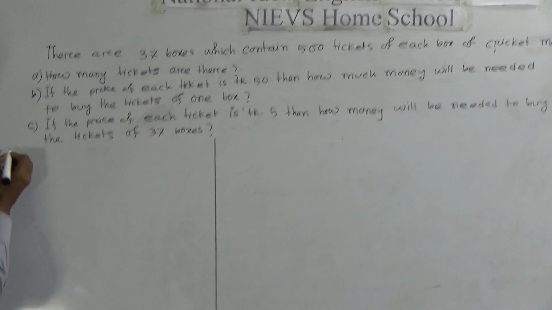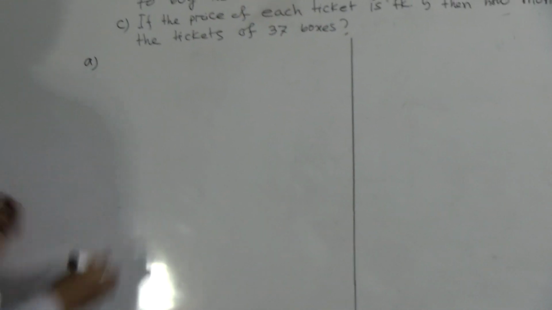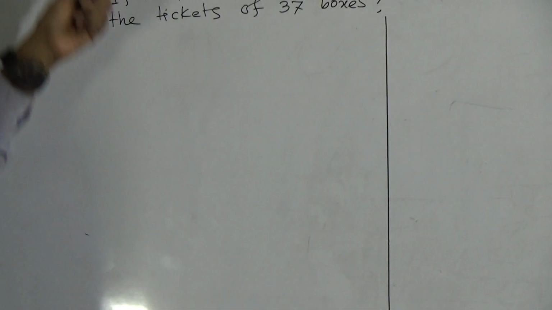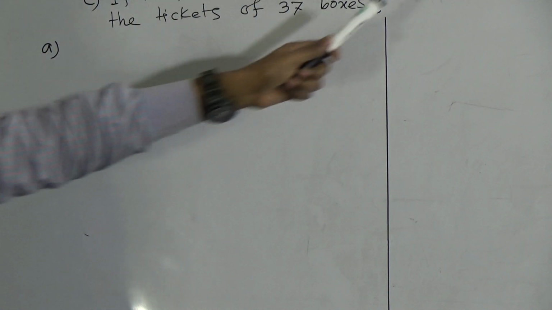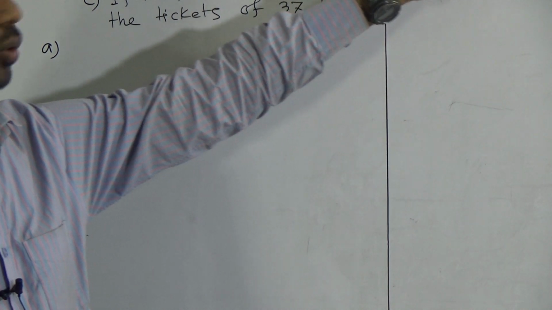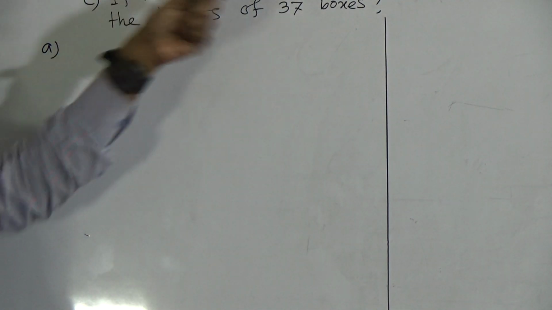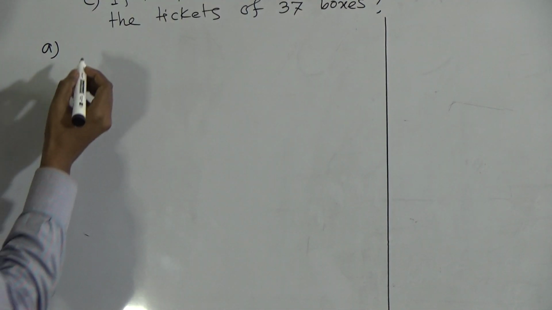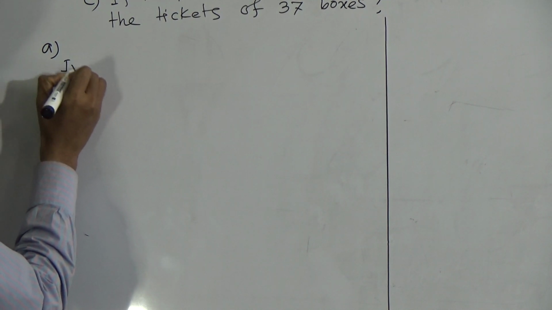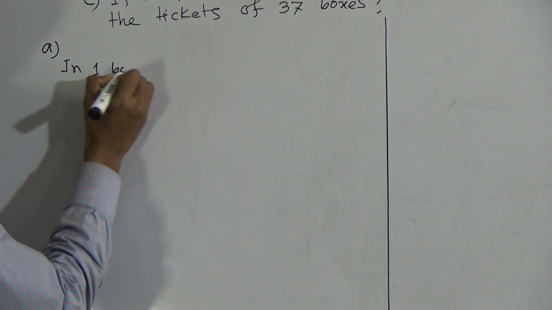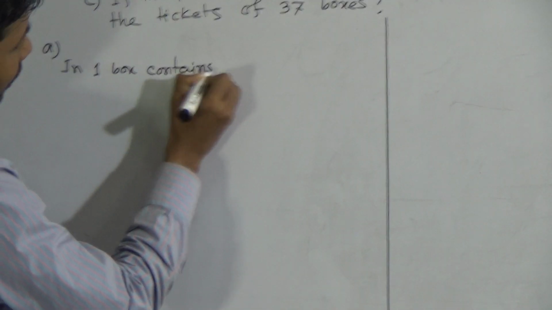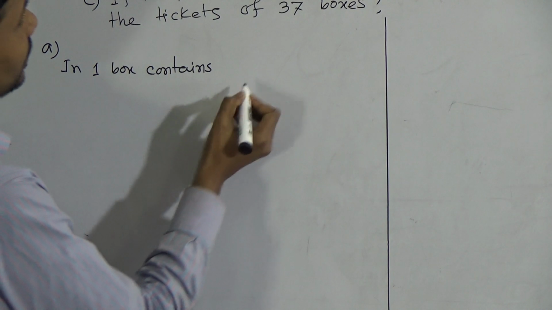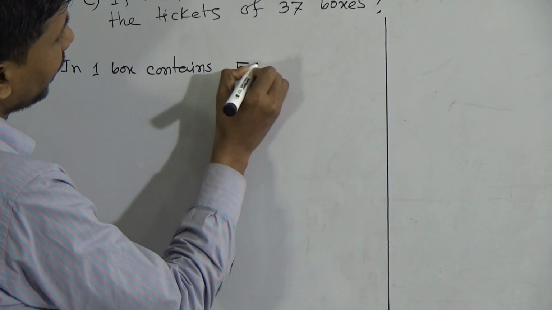At first I will solve question number A. You see in the stem there are 37 boxes and one box contains 500 tickets. Now the question: how many tickets are there? In one box there are 500 tickets.